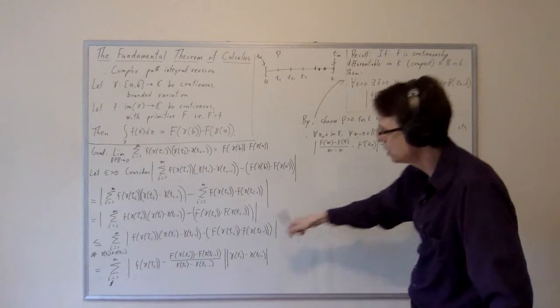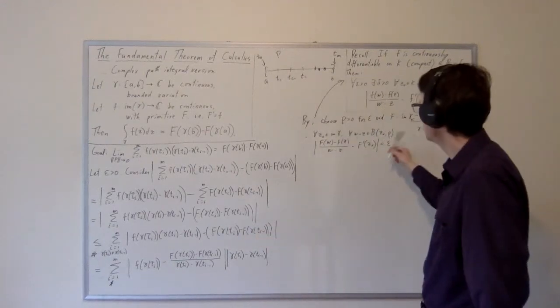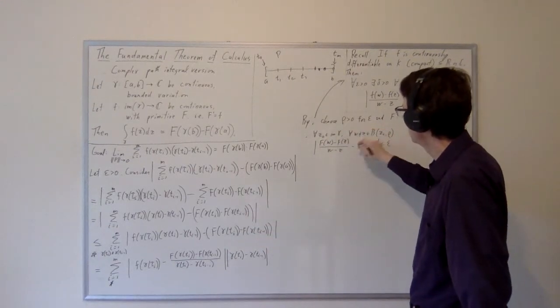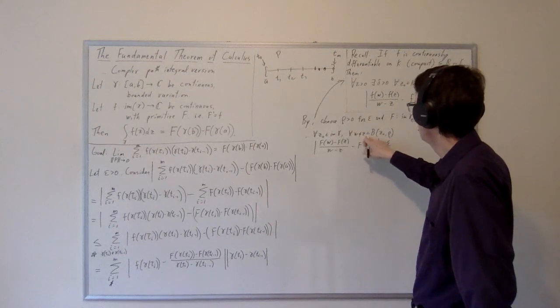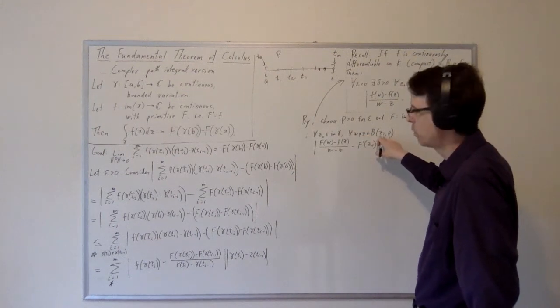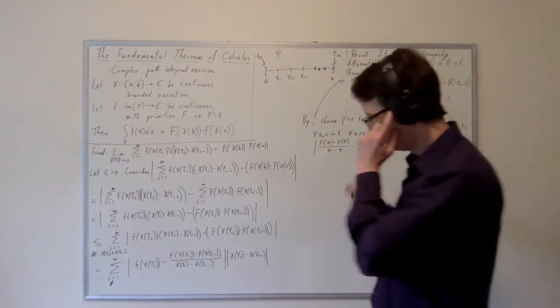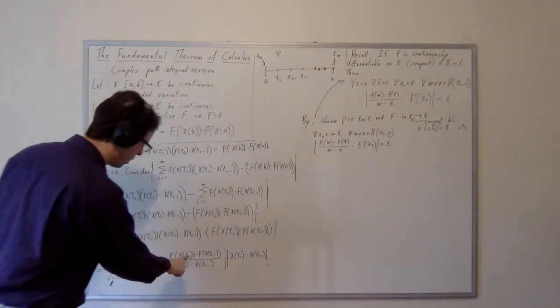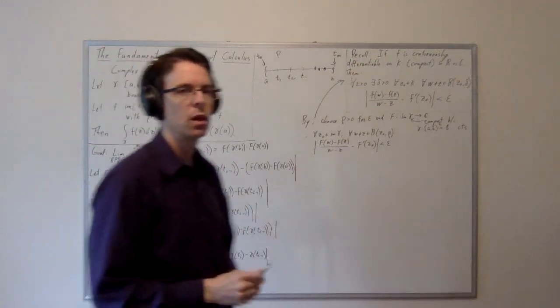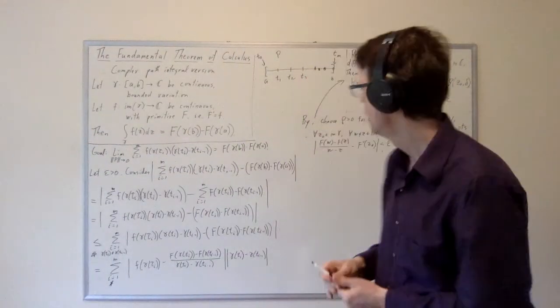So that's what we get by the invocation of this. But here we have w's and z's, and here we have gammas. We also have the condition that w is not equal to z, and it has to be within a distance of rho from z naught. So we need to somehow guarantee that that condition is true for all of these gamma t_i's compared to the gamma t_(i-1)'s. How do we do that?